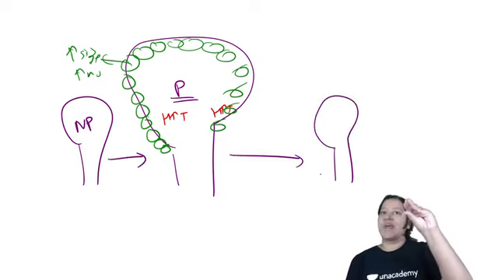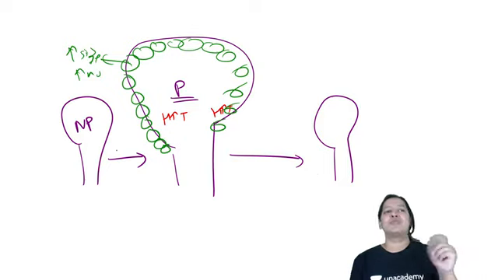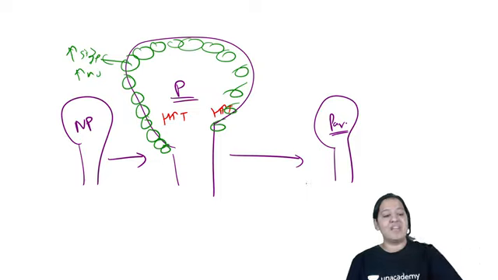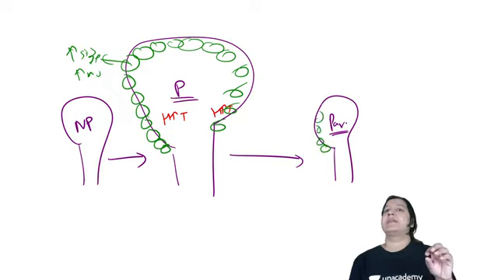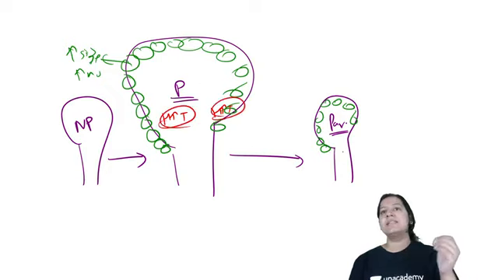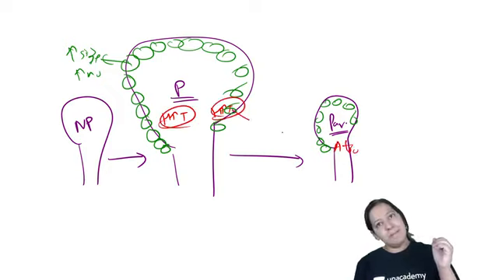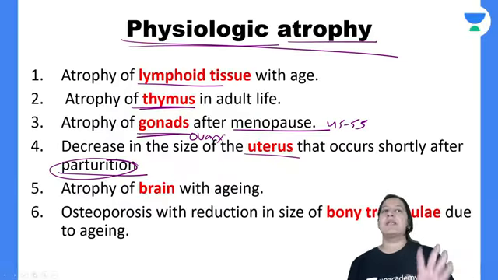Now it has to shrink again. So how does it shrink? This is known as parturition. How will it shrink back after parturition? It is due to atrophy. The cells present here will decrease in number and size, so they will undergo atrophy. Due to hypertrophy it increases in number and size, and due to atrophy it again returns to non-pregnant size. So this is an example of atrophy.